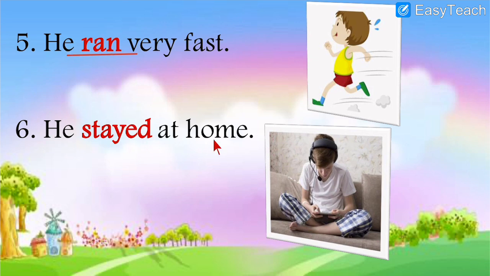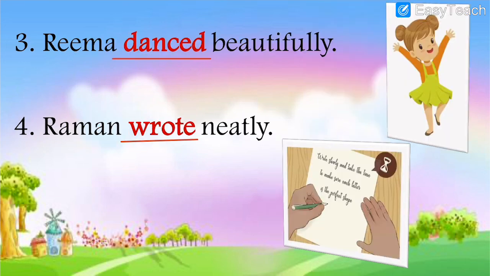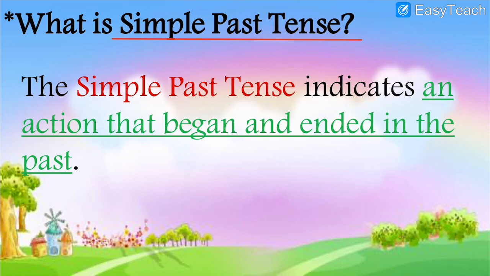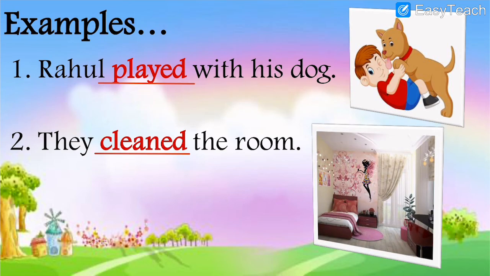6. He stayed at home. So all of them went out, but he stayed at home. He did not go anywhere. So the past tense of stay is stayed. The actual word is stay. S-T-A-Y, stay. Past tense is stayed. Ed. So that is also simple past tense. So these are all the examples of simple past tense that we saw. What is it? The action that began and ended in the past.